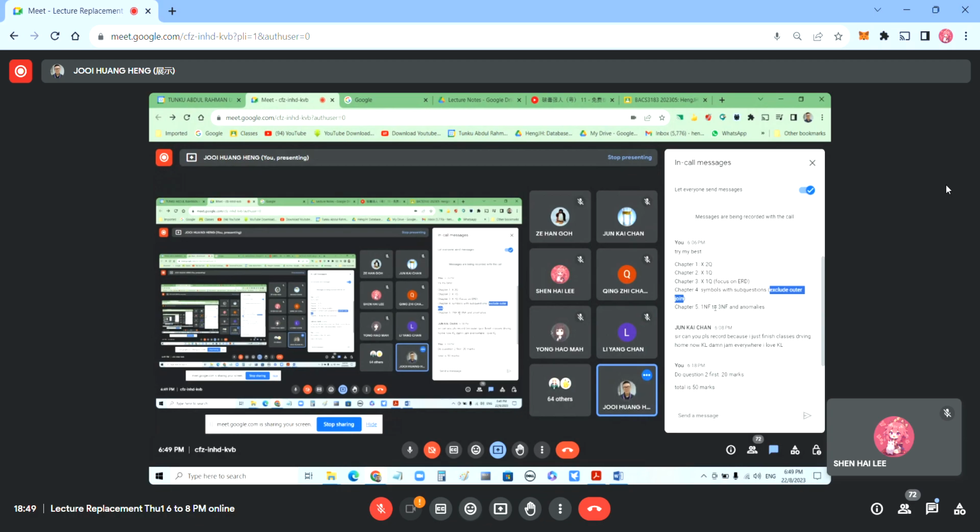Then chapter 5, I ask you to write out the steps from 1 to 3: first normal form, second normal form, third normal form, and how to do them. And the 3 anomalies: insertion, deletion, modification anomaly. So this midterm test covers 50 marks, so your mark is going to be times 2.